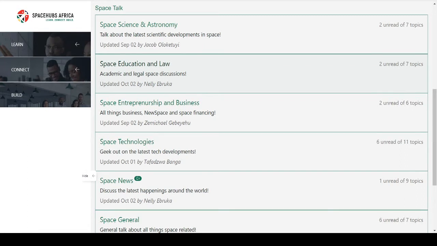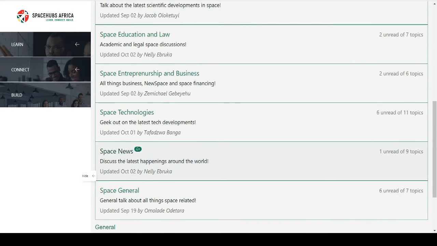The third category is Space Business and Entrepreneurship. Here you can find the latest trends in space business, new space, and financing. The fourth category is Space Technologies, where you can post and view new tech developments. The next category is Space News. Anything that is new in the space arena is found here. The final category is Space General. Here you can post and view general things about space.